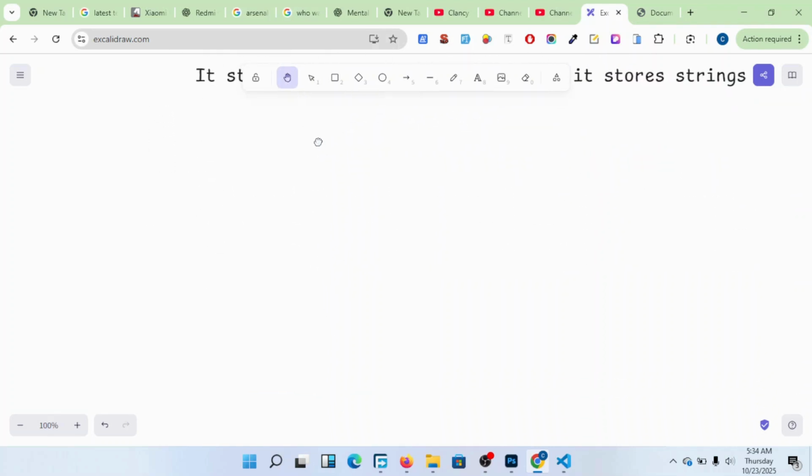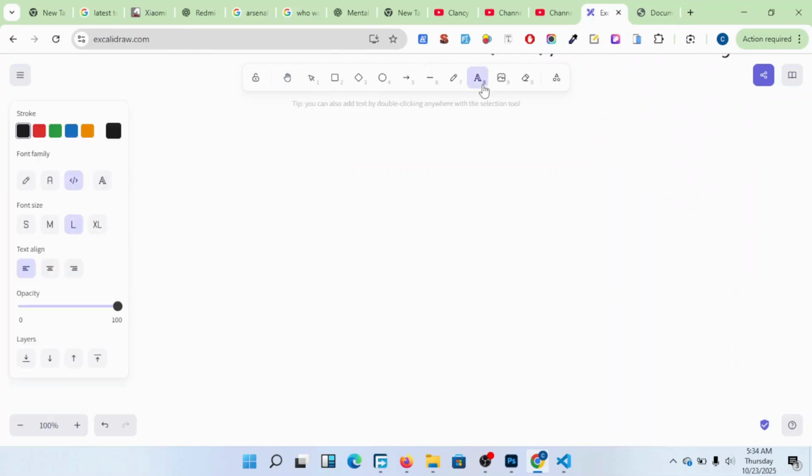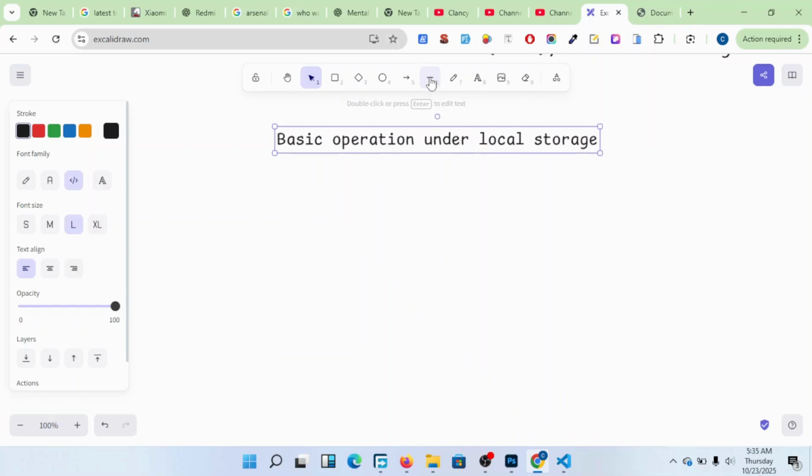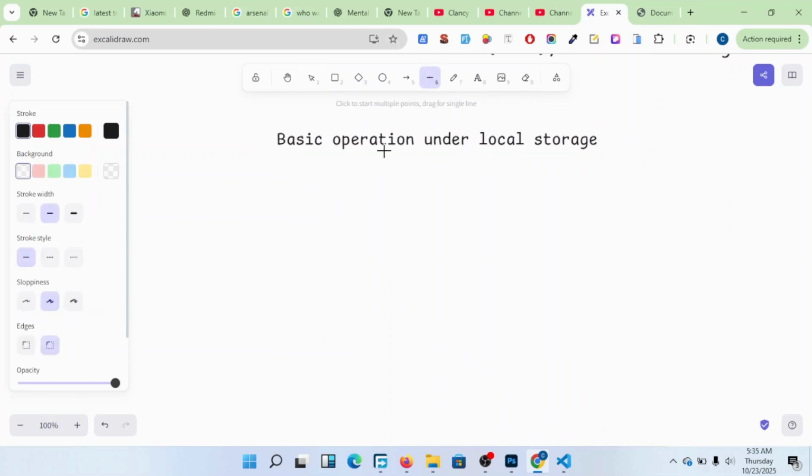So members, let's go down here and see how this local storage looks. There are some basic operations for this local storage. Basic operations under local storage. So what are these basic operations under local storage that are numbered here?